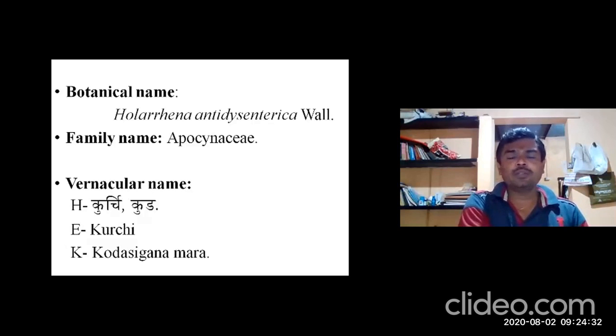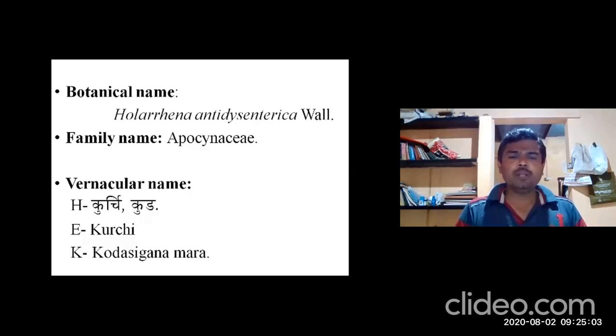It belongs to the Apocynaceae family. As you all know, there are five to six drugs mentioned under the Apocynaceae family: Kutaja, Karavira, Karamardha, Sarpagandha, Saptaparna. These are the five drugs in your syllabus which belong to the Apocynaceae family. Most of the plants are trees and shrubs under this family.